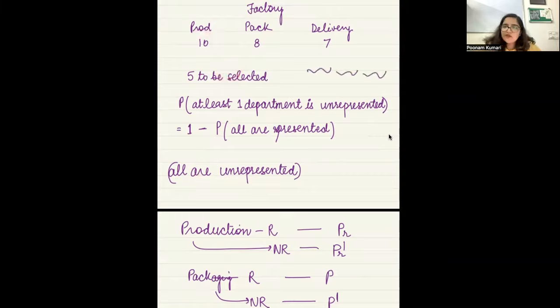So 1 person should come from production, 1 should come from packaging, and 1 should come from delivery. Only then they will all be represented. Yes, ma'am. So you would have done what? 10 times 8 times 7, right? And out of all options meaning what? Out of 25 people, select any 3.